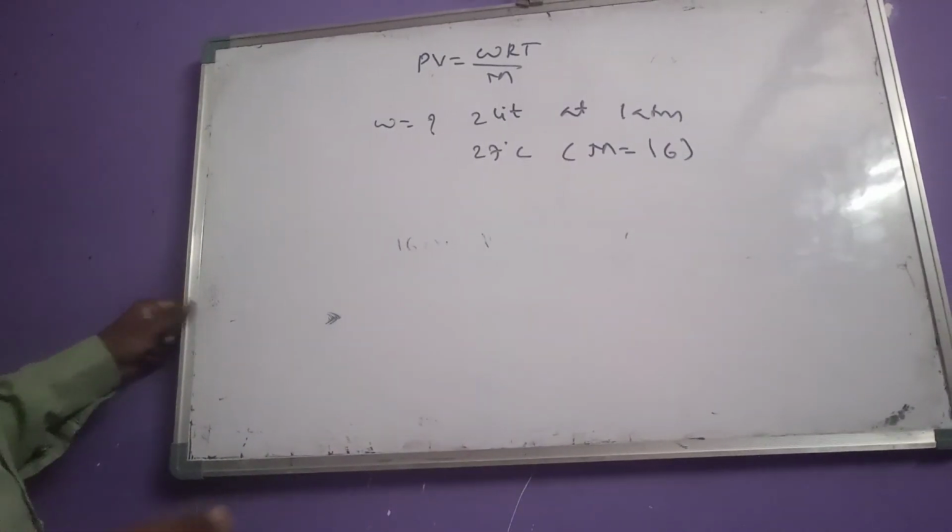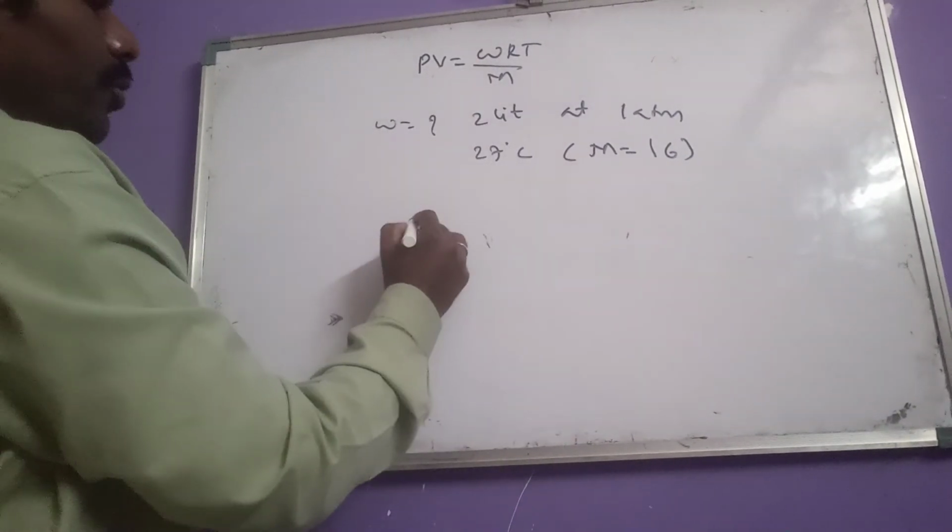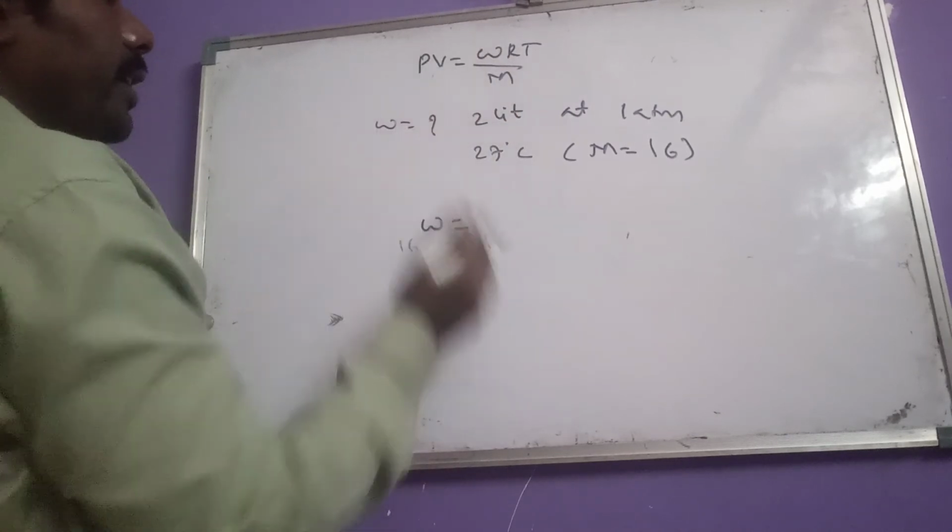So like that they give the question. That means we have to calculate the weight of the gas.